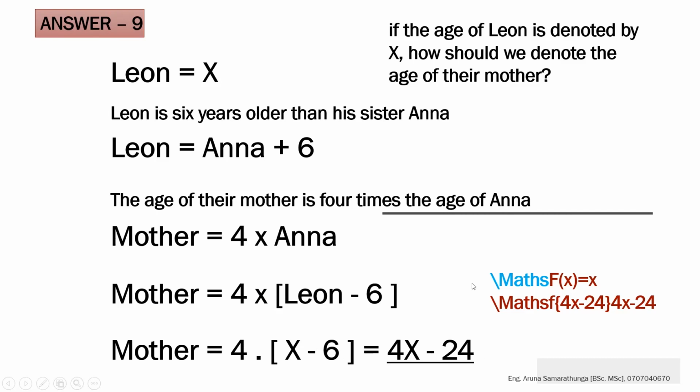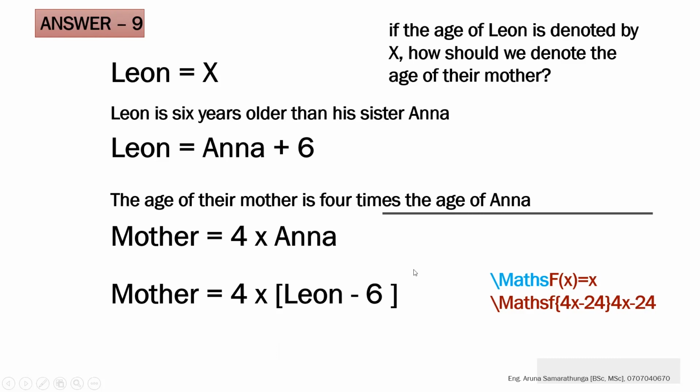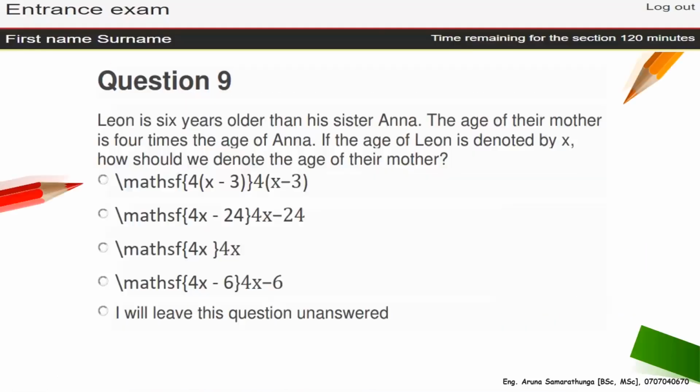So what happened here, this kind of notation. You put this x, remove this x and put this one inside, so it should become like that. This kind of notation. Find that kind of notation in the question. So this is the one, I think. Yeah, this is the one. This is the answer.